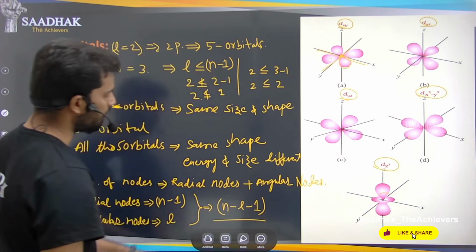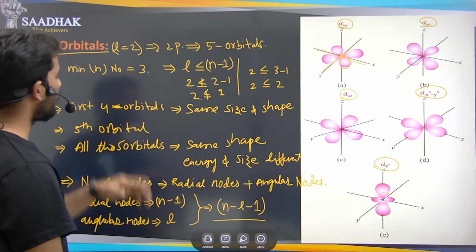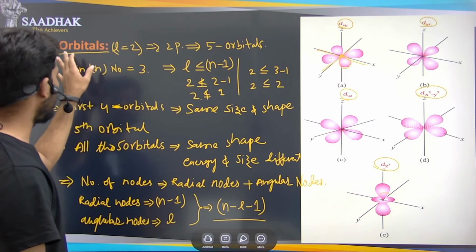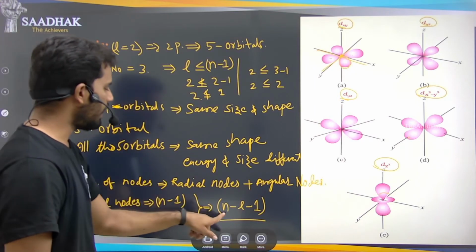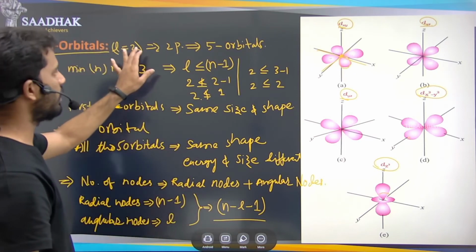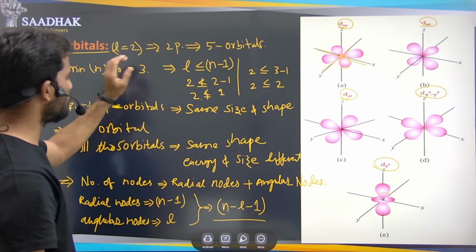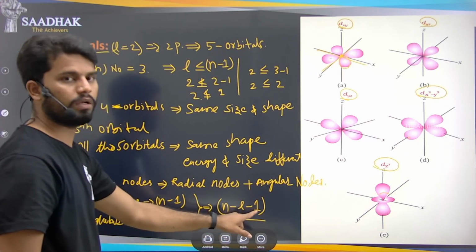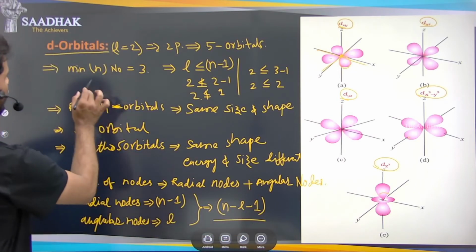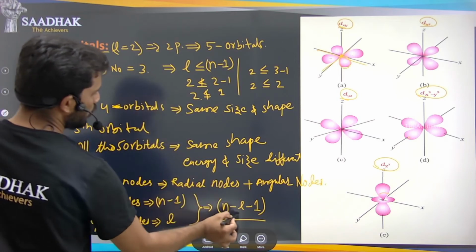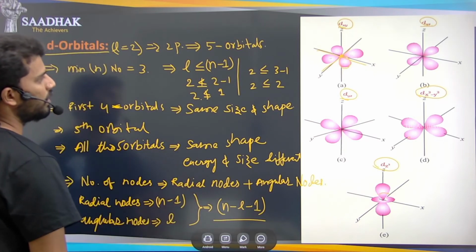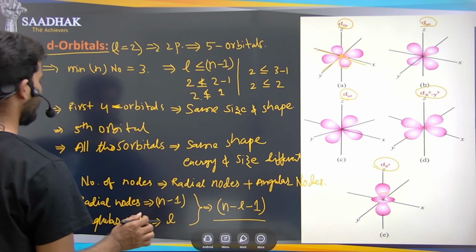Okay, remember this formula. With this formula we can find out the number of nodes in the d orbital here. So for example, take L equals 2. When L equals 2, how many nodes will the d orbital have? n minus 2 minus 1. For example, take the 3d orbital, where L equals 2: 3 minus 2 minus 1. So minimum n should be 3. So 3 minus L is 2, 3 minus 2 is 1, 1 minus 1. So that will be 0. So the total number of nodes will be 0 in that case. Okay, so this is about the d orbital here.